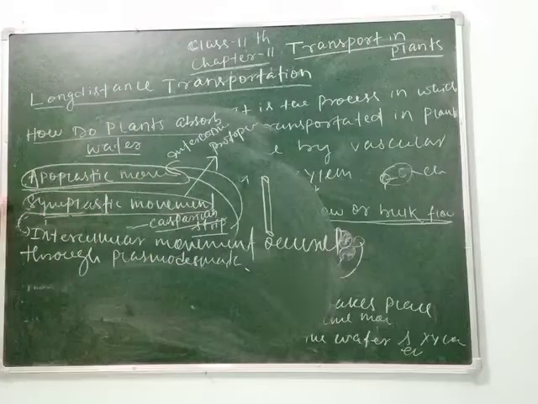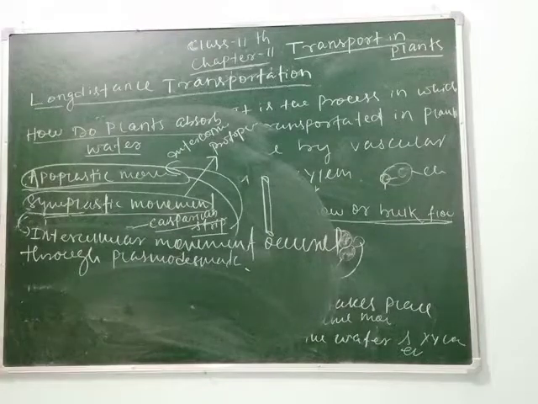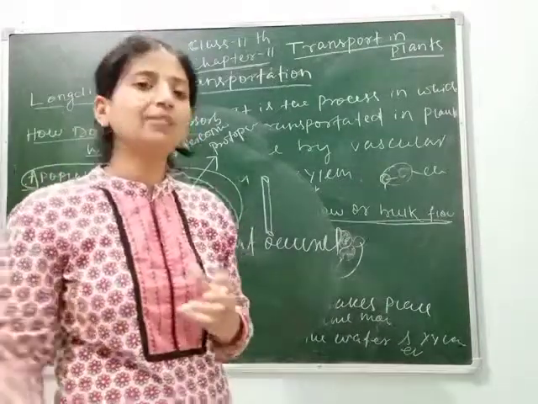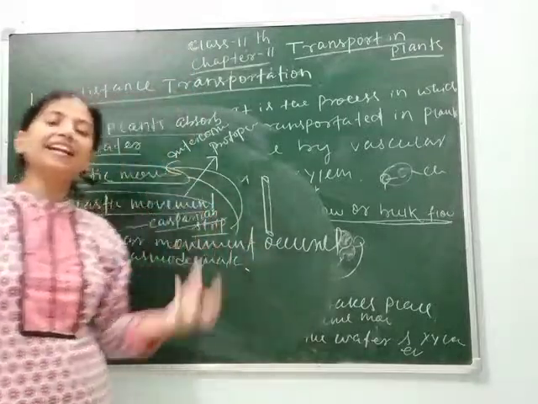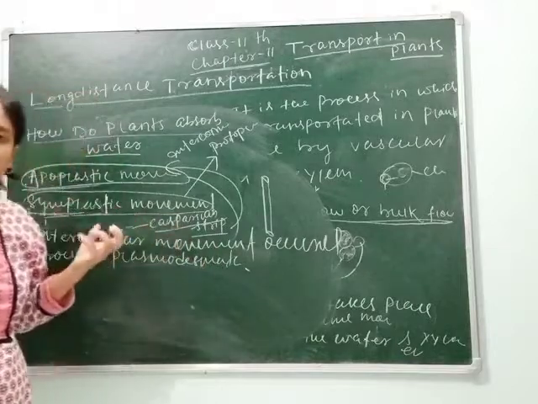Clear, students? That's why the fungal part and the roots of higher plants have a mutual association that is called mycorrhiza. They not only absorb but also help in trapping atmospheric nitrogen. Means they create a path for trapping the atmospheric nitrogen.